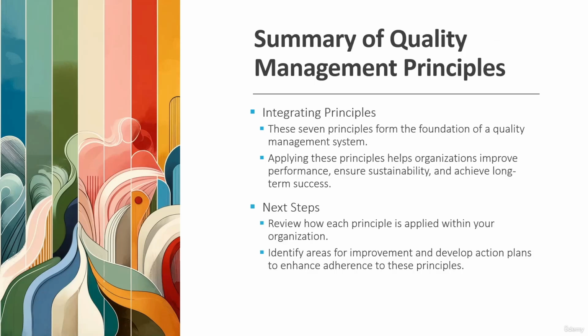So here is a brief summary of these 7 quality management principles. First, they form the basis of the quality management system. Any quality management system should be built upon these 7 fundamental principles. And these principles help in improving performance, enhance the sustainability, and lead to the long-term success of the organization. At this stage, you might want to stop and think about how these 7 principles fit into your organization, and whether you see any area where you can improve.